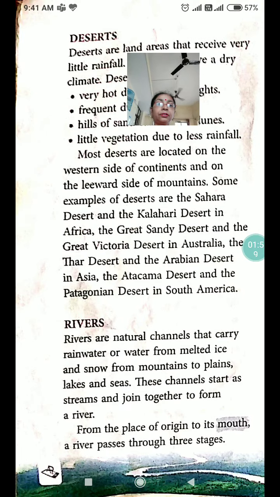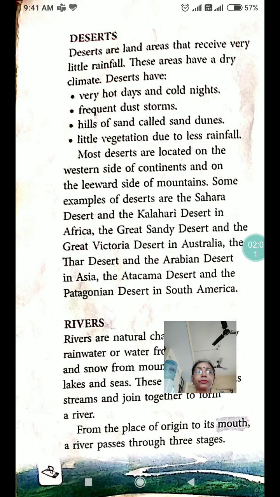Now, deserts. Deserts are land areas that receive very little rainfall. The areas have a dry climate. Deserts have very hot days and cold nights, frequent dust storms, hills of sand called sand dunes, and little vegetation due to less rainfall.